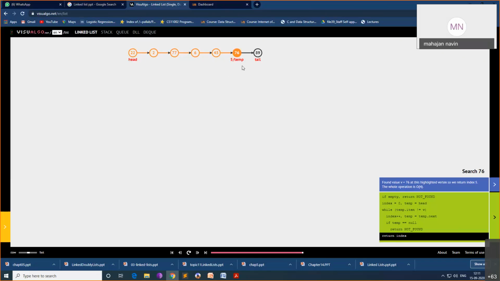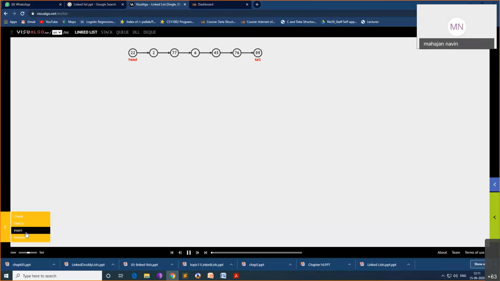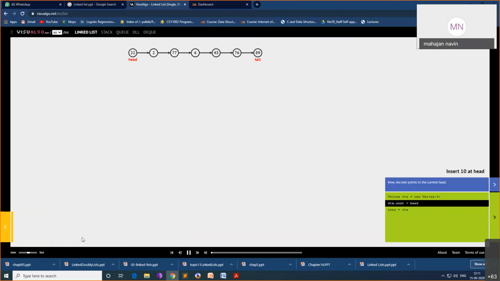Okay, we'll consider one more. Now you can insert an element. Suppose I want to insert at the head, the starting position. What value will I insert? I will insert 10. Go. What will happen here? Head was here, tail was here. So you can see this. We'll run this again.